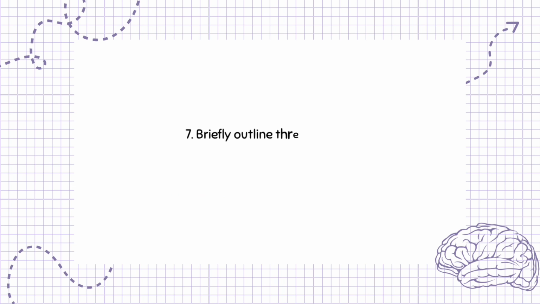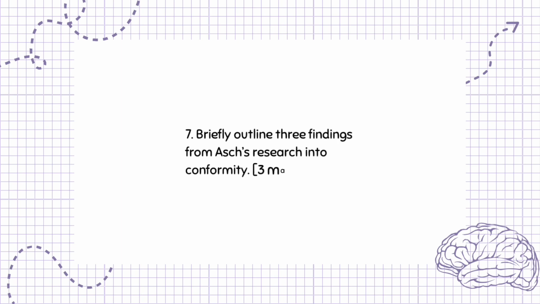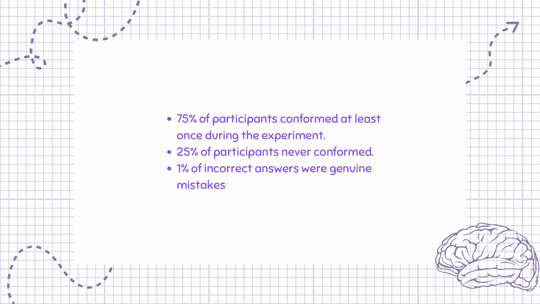Question 7. Briefly outline 3 findings from Asch's research into conformity. 3 marks. 75% of participants conformed at least once during the experiment. 25% of participants never conformed. 1% of incorrect answers were genuine mistakes.